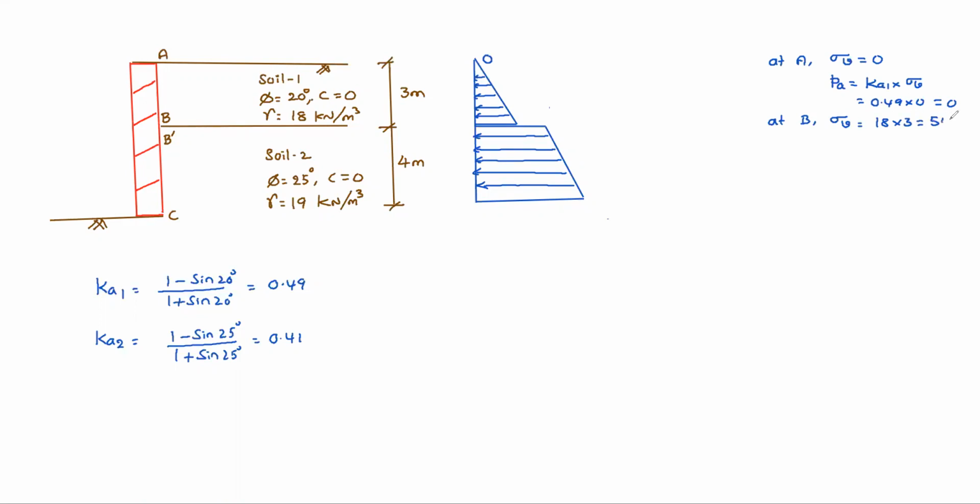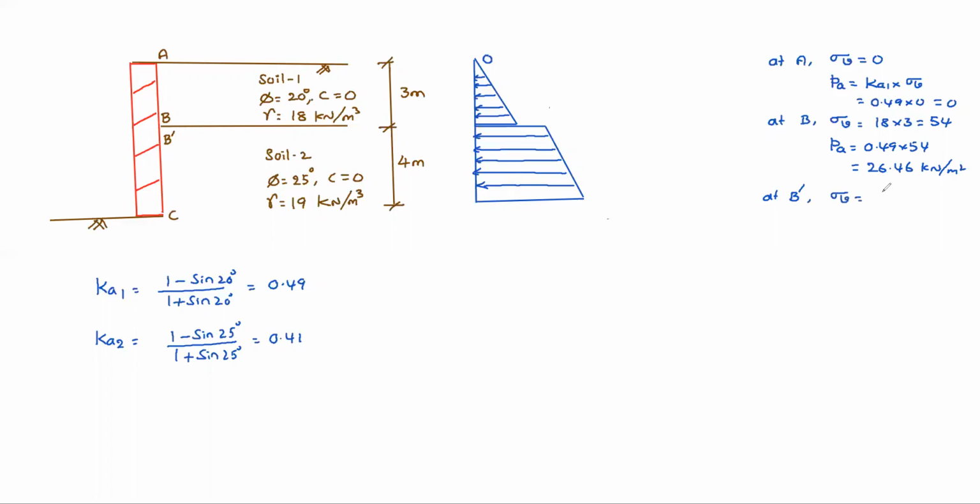So 54 kilonewton per meter square is sigma V. So PA equal to 0.49 into 54, which is 26.46 kilonewton per meter square.